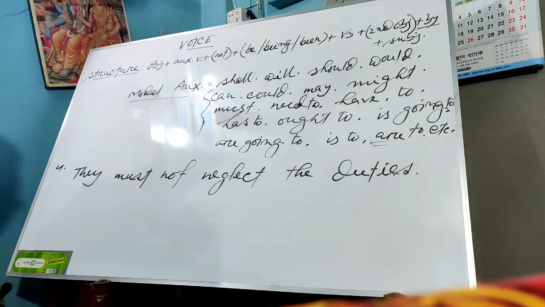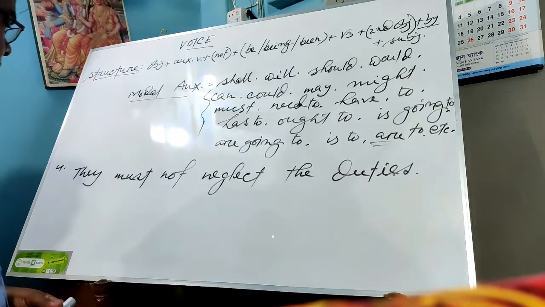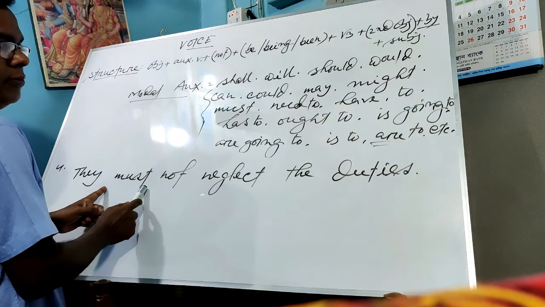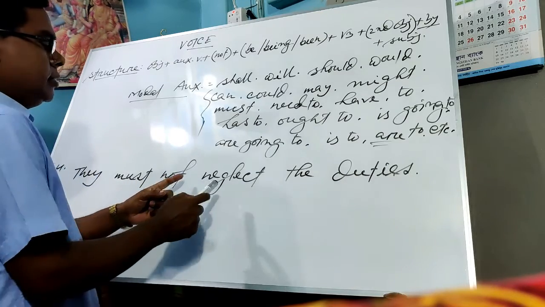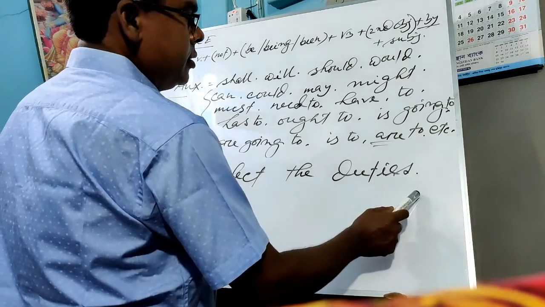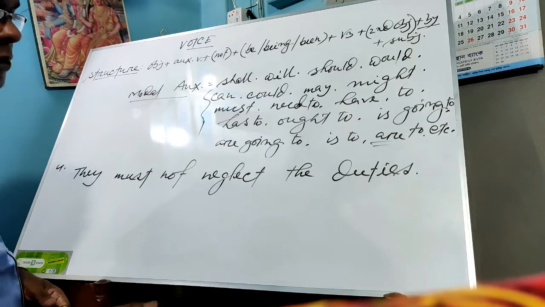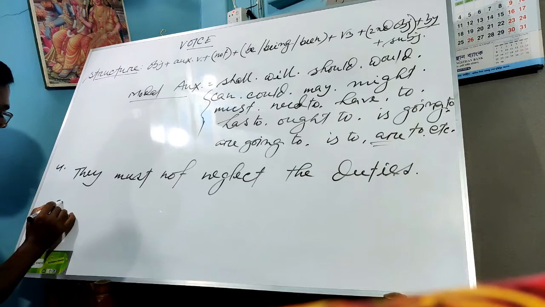They must not neglect the duties. Student, look here. This is the subject. This is the modal auxiliary. This is the negation note. This is the main verb, and this is the object. So first of all, we will pick up the object. What is the object here? The duties. So write the object.